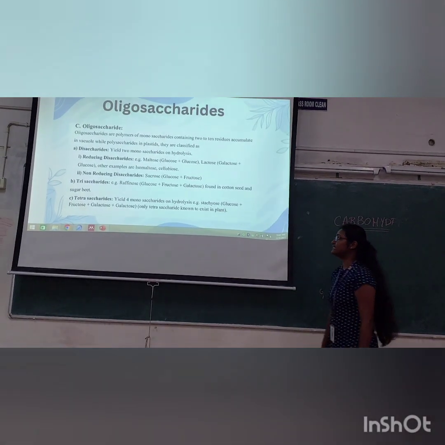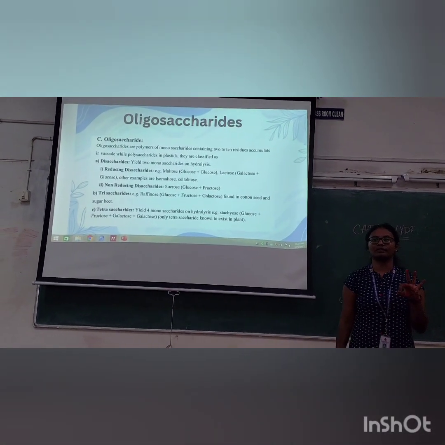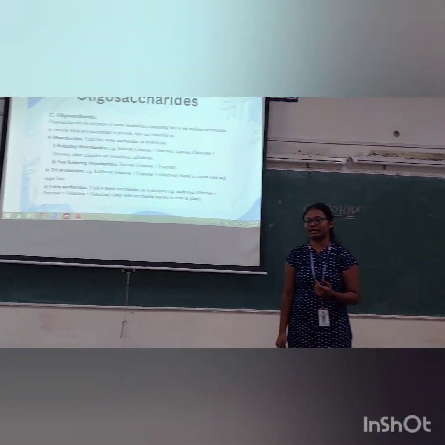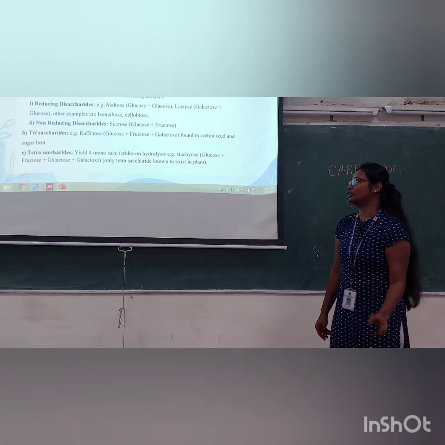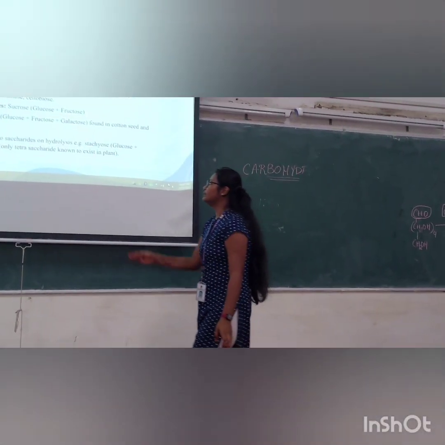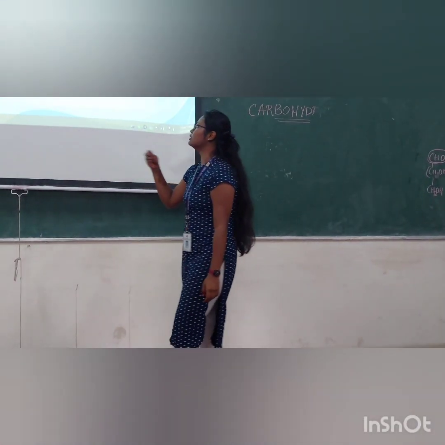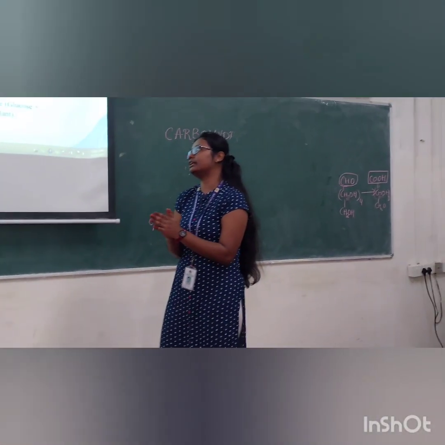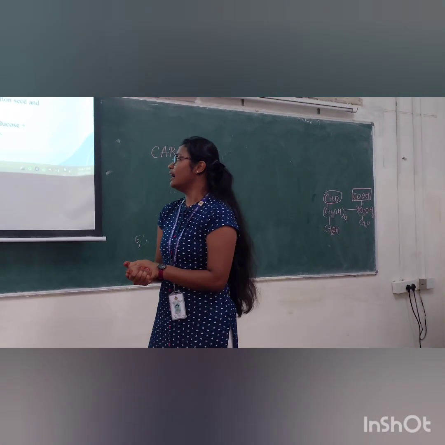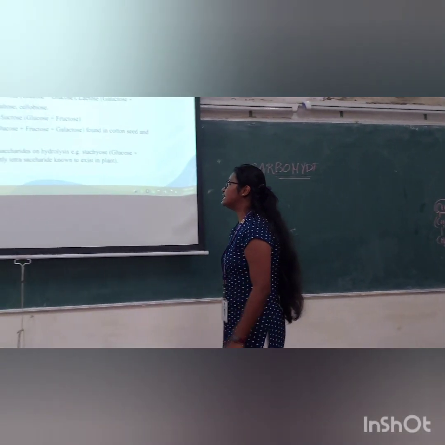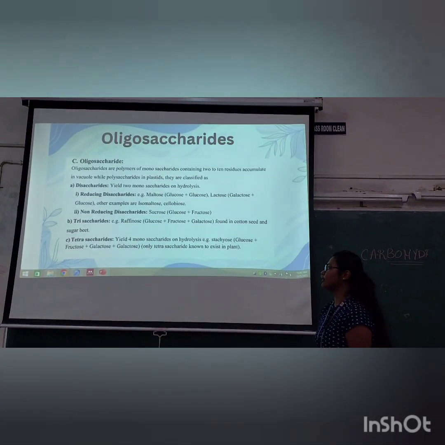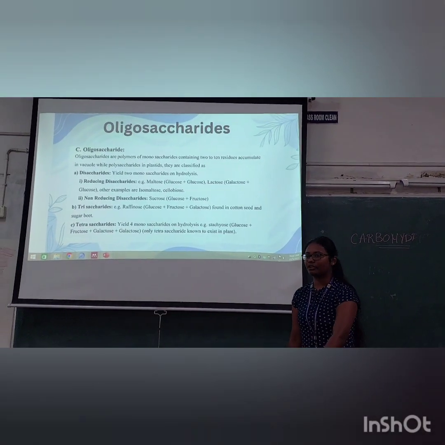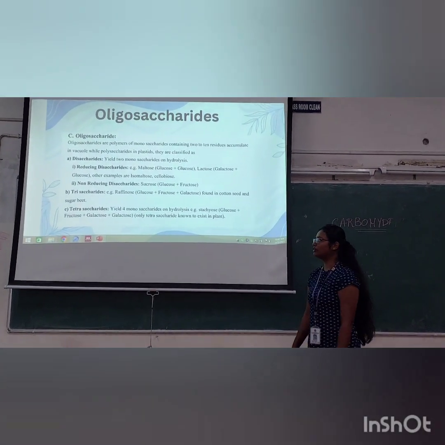And the next, trisaccharides yield 3 monosaccharides on hydrolysis. Raffinose is an example of a trisaccharide. It is the combination of glucose, fructose, and galactose, found in cottonseed and sugar beet. Tetrasaccharides yield 4 monosaccharides on hydrolysis. Example, stachyose: glucose, fructose, galactose, and galactose. So it is an example of a tetrasaccharide.